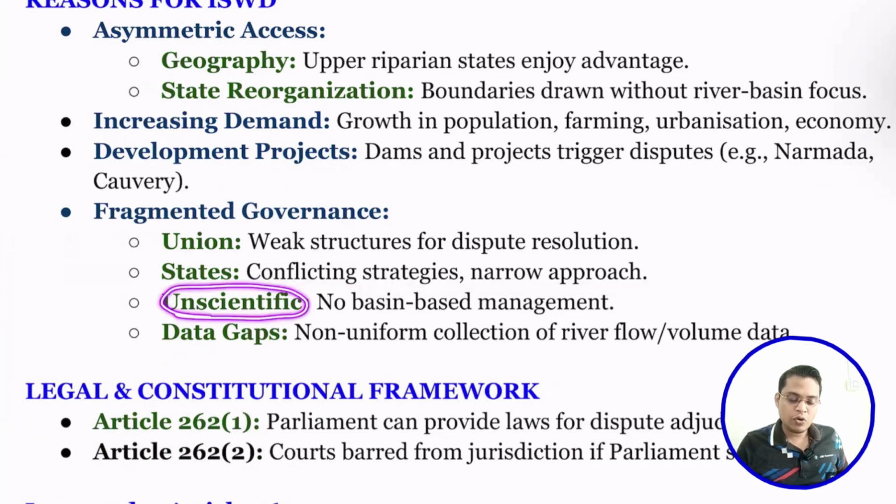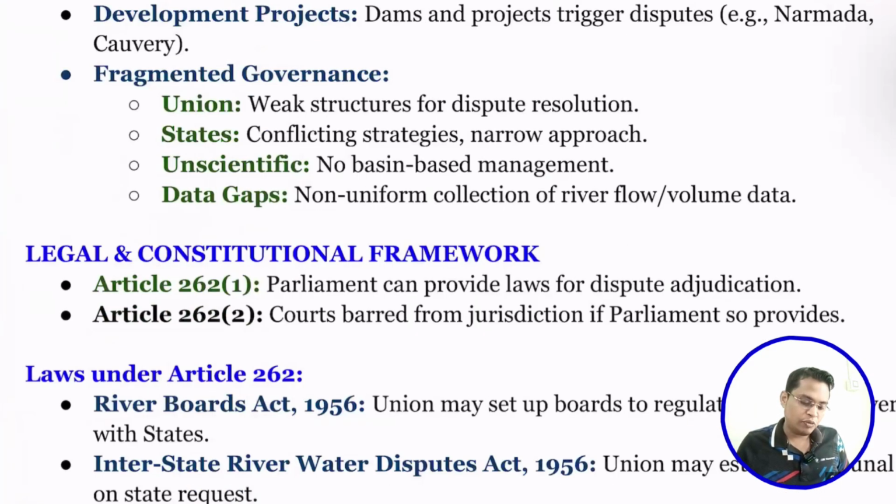Next is unscientific management, with no basin-based management. We are not treating the river as a unit; rather, we are concerned only about sharing of water. We need to holistically consider what amount of water is available and what the total population in that basin is. If we can allocate scientifically, then definitely we can solve it, but we are not doing that. Then data gaps: we don't have actual data on what amount of water is available and what is flowing. That creates trouble and doubt among the people also.